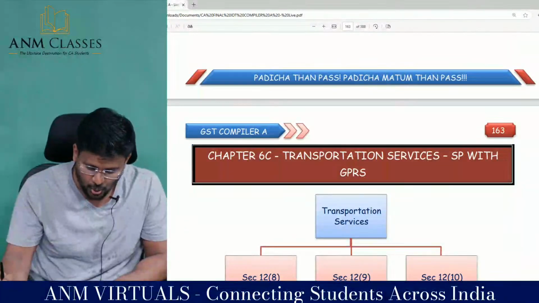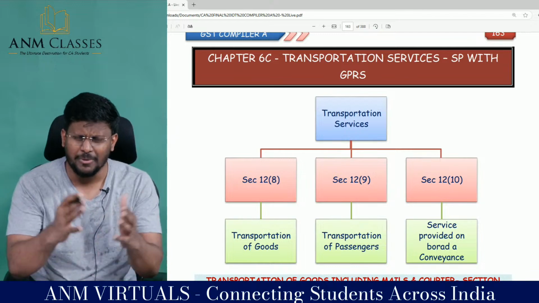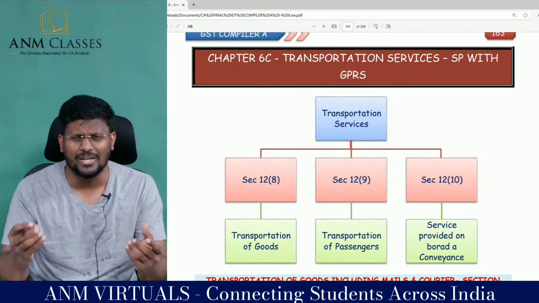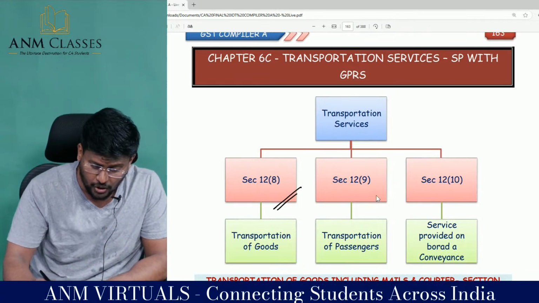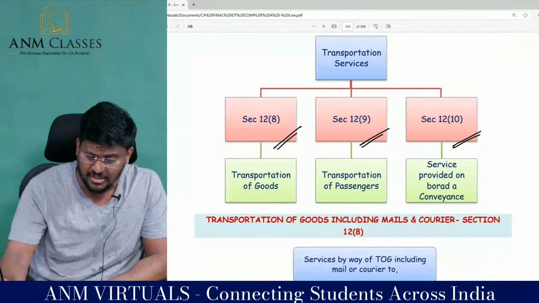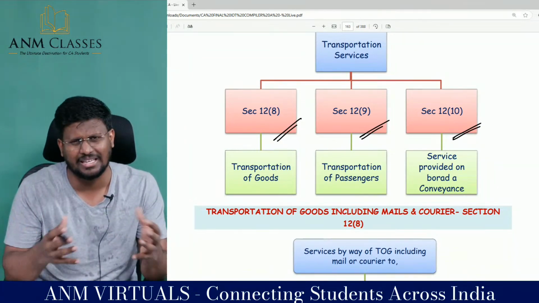So we have reached 12 subsection 7. Sir, performance-based services done. 12.4, 12.5, 12.6 and 12.7 are performance-based services. 12.8 transportation of goods, 12.9 transportation of passengers and 12.10 service provided on board a conveyance. All are transportation related services.